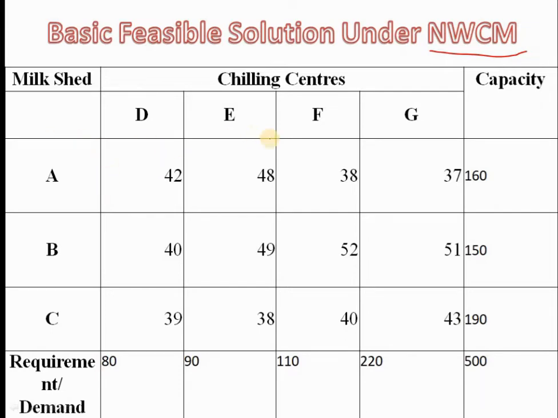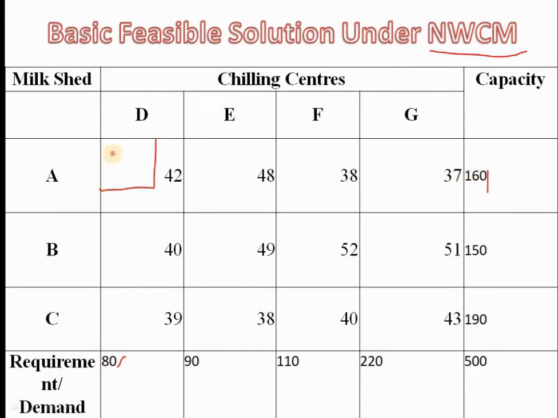So the northwest corner cell in the given cost matrix is A1 D1. Now you should compare requirement to capacity. Whichever is lesser, you should allocate as much as possible. In this case requirement is 80, and capacity is 160. Which one is lesser? 80 is lesser.